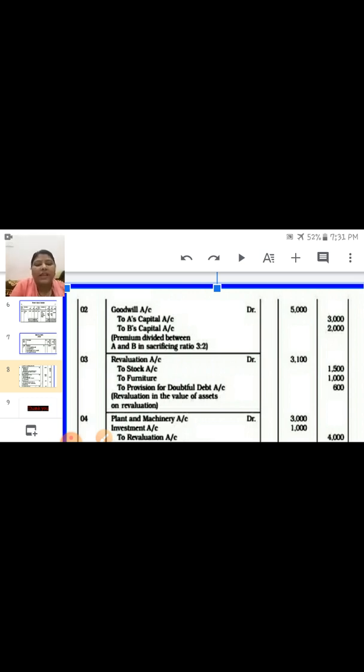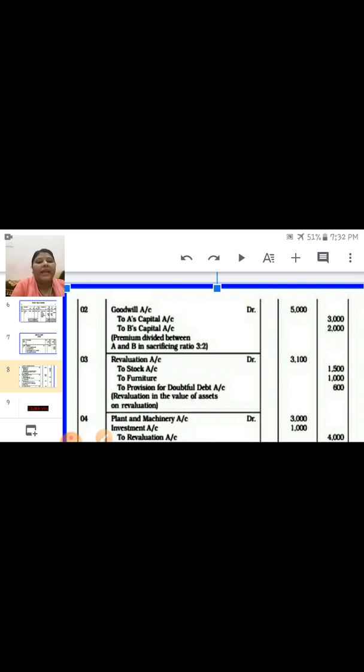Again children, I will tell you, the sacrificing ratio you have to calculate in the working note. It is compulsory, you always have to find it out when you are doing questions on admission of a partner. Always remember this: new ratio, then sacrificing ratio you have to find out. So the second entry is premium for goodwill account debit to sacrificing partners. Here the sacrificing partners are A's capital account and B's capital account. 5,000 is distributed, so 3,000 and 2,000.